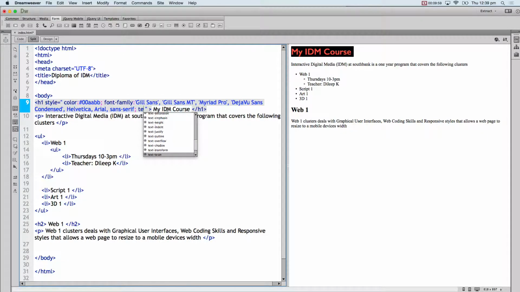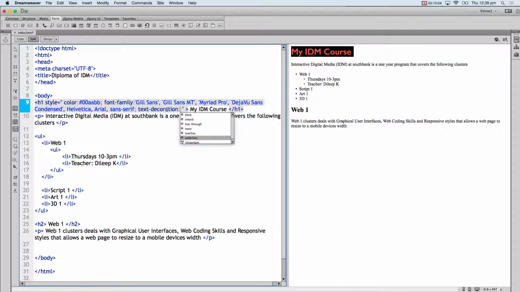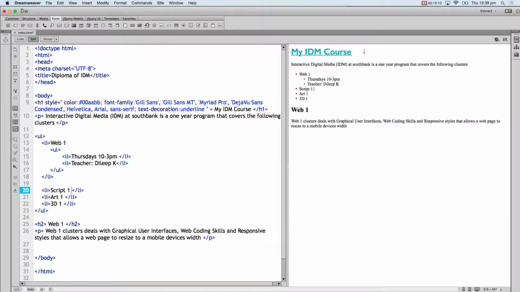I think there's a text decoration which will let me do a text outline. Text decoration, and if I put underline, you can see now I have an underline. So there are many styles. I will let you have a play with this. Just try this as one of the ways of putting a style.